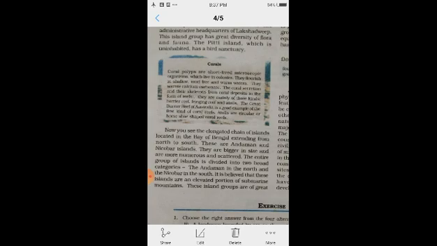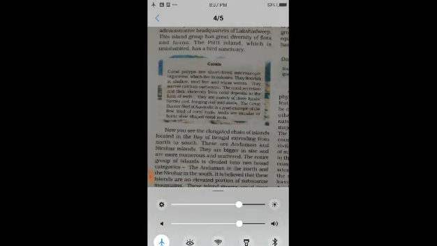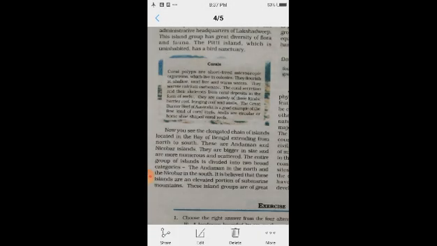These island groups are of great strategic importance. For what? For the whole country. There is great diversity of what? Flora and fauna in this group of islands.